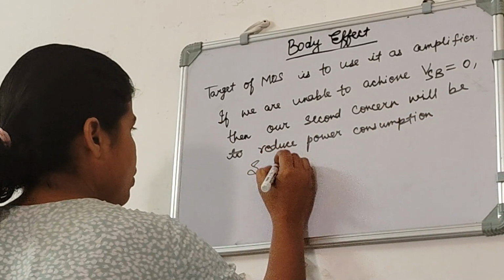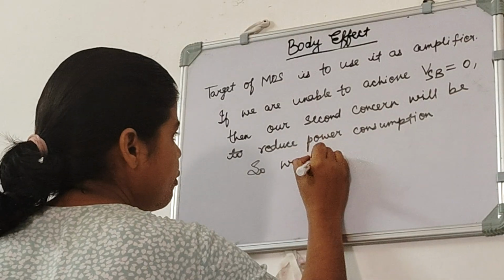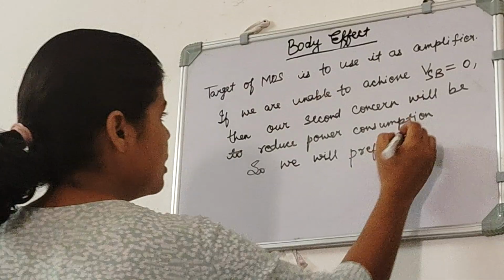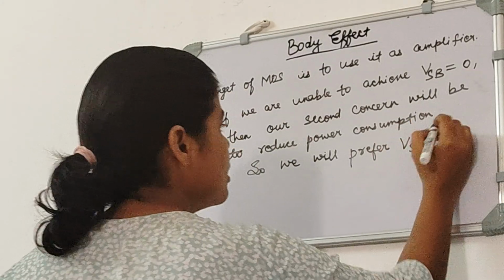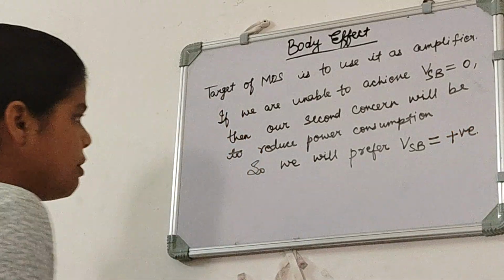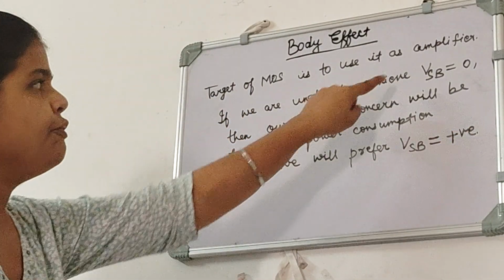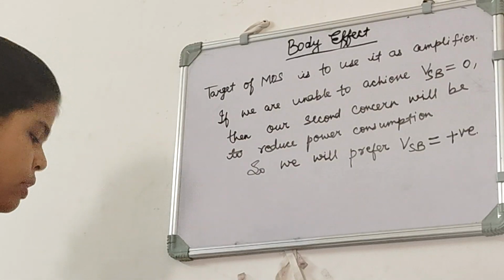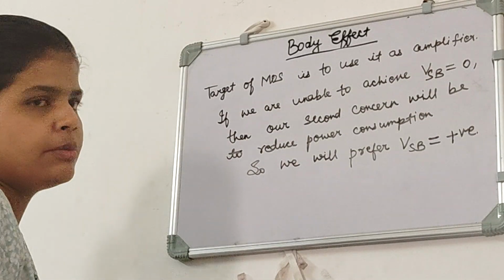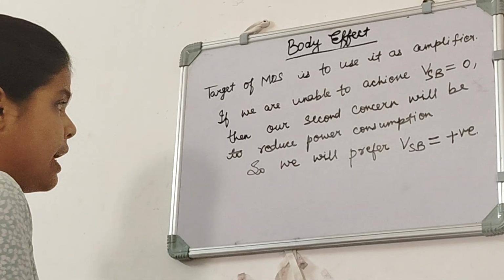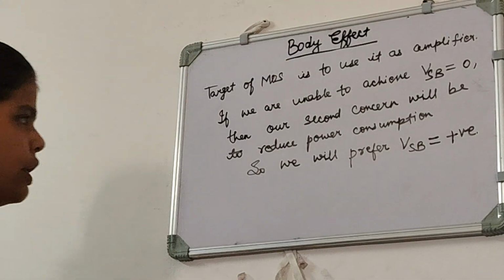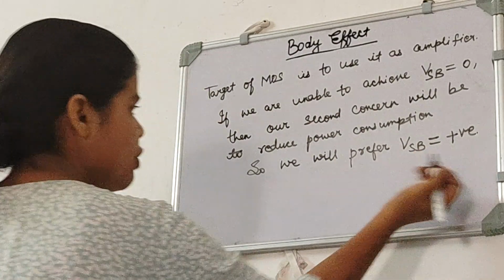So we will prefer VSB equals to positive. So we will prefer VSB equals to positive if we are not able to achieve VSB equals to 0, because our second concern is to reduce the power consumption, and when we keep VSB as a negative, our power consumption was happening there and that was unwanted. So we will prefer VSB is equal to positive.